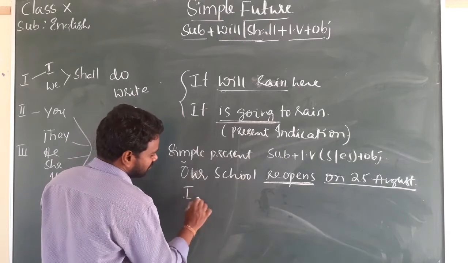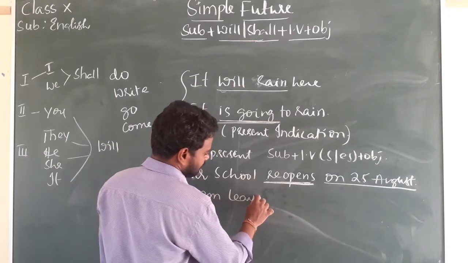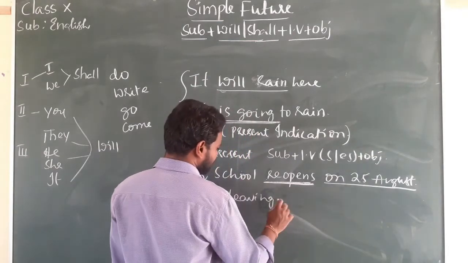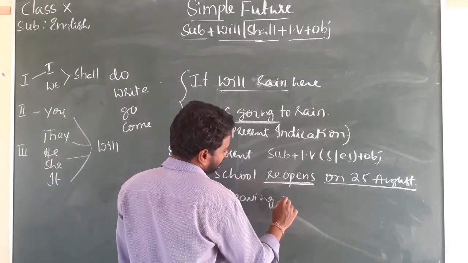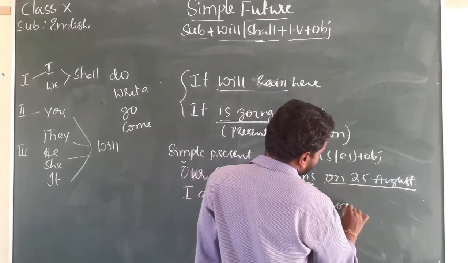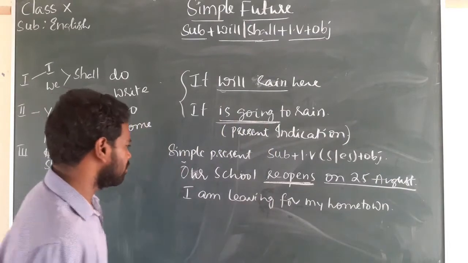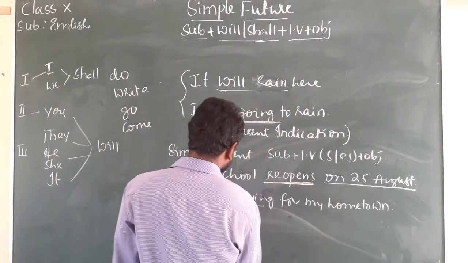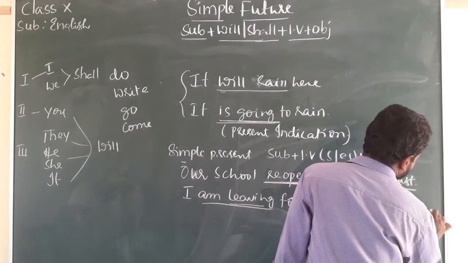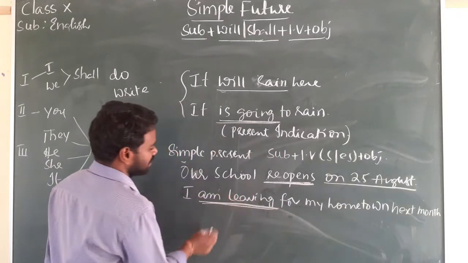So for example, I am leaving for my hometown. So here, I am leaving for my hometown. Maybe you can say next month. Here I wrote, I am leaving, which is present continuous.